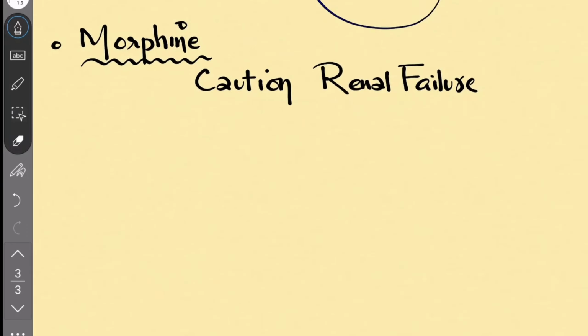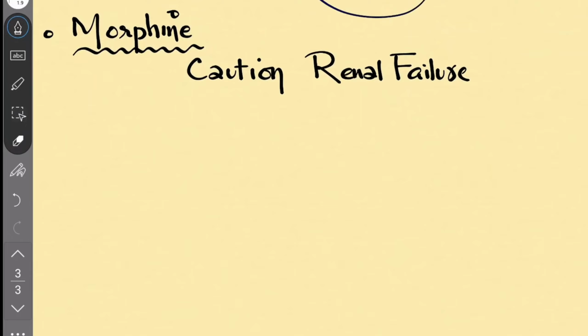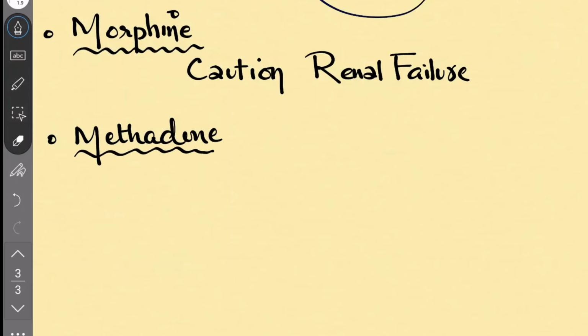Next one is methadone. Methadone is very effective when administered orally and suppresses the symptoms of withdrawal from other opioids. Particularly when you are continuously taking opioids, the receptors are very much sensitized. When you remove that opioid, there are withdrawal symptoms. So to prevent such symptoms, we could go for methadone, because it suppresses the symptoms of withdrawal from other opioids because of its extended half-life.